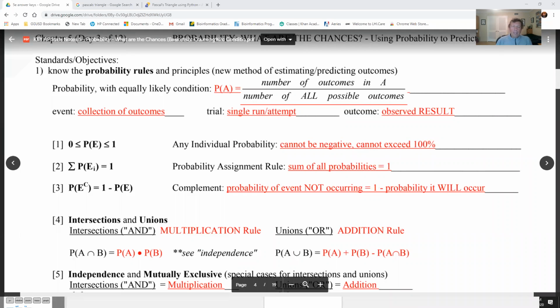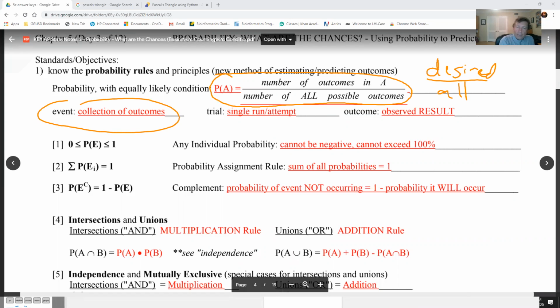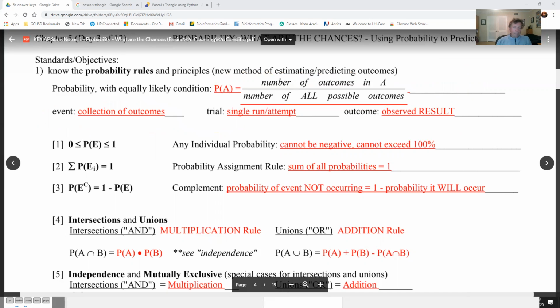So probability is basically, and this is a fraction here, the number of outcomes that you're looking for in A divided by all of them. Some people use this fraction. They use desired on top, and all on the bottom, what you're looking for, okay? So an event is a collection of outcomes. A trial is a single run. And of course, the outcome is the observed result. No problem there, okay? Some real basics about a probability.